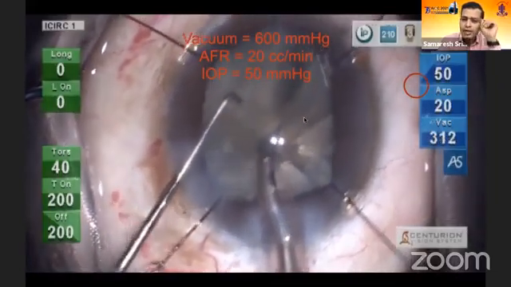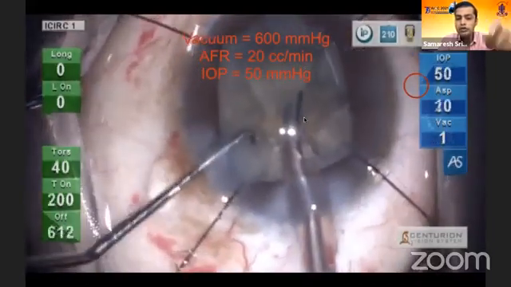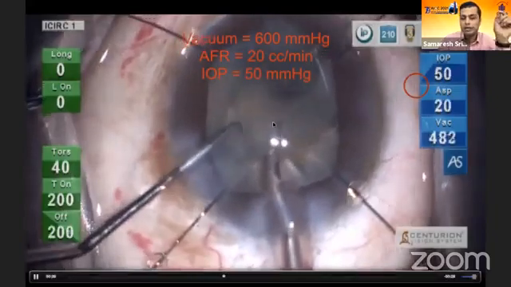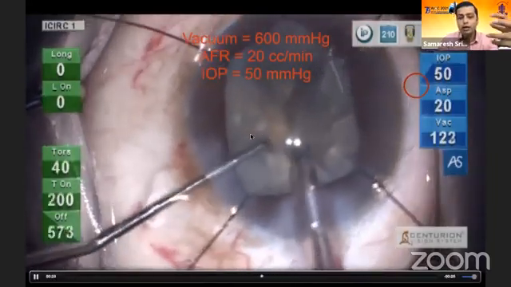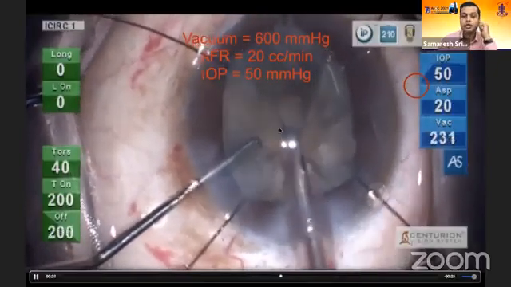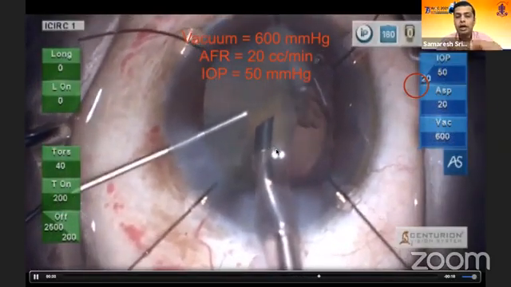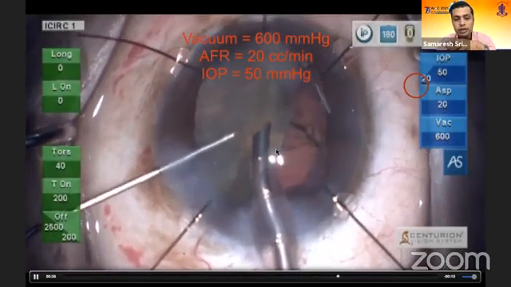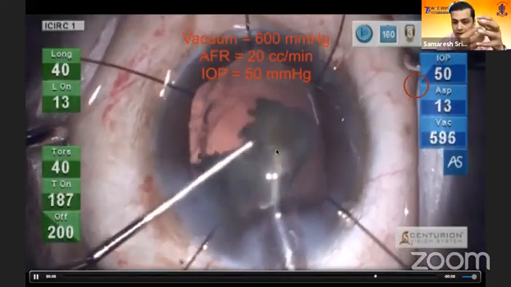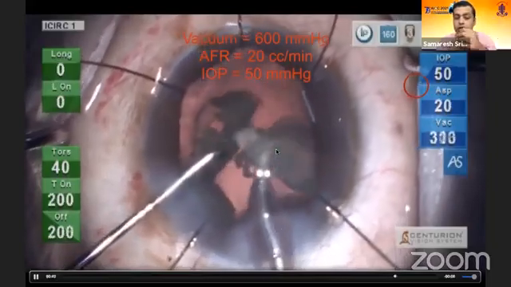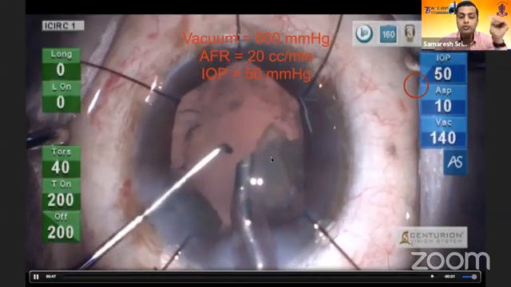In a quadrant removal with any machine, be it longitudinal, be it torsional, it's a very good idea to avoid complete occlusion. So notice that my phaco tip is bent towards the side because it's a balanced tip. And notice that I'm trying to proactively avoid complete occlusion. I don't want to hear that ting, ting, ting closure sound, because the moment you have a complete occlusion, your phaco becomes inefficient. Now I'm topping it with visco to prevent any damage to the endothelium. What happens in complete occlusion is that your phaco probe is vibrating and you're emulsifying, but because there's occlusion, there is no aspiration. And because there's no aspiration, your phaco probe will heat up and it will cause wound site burns.